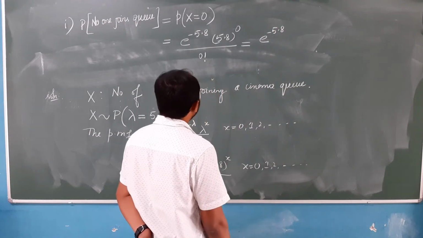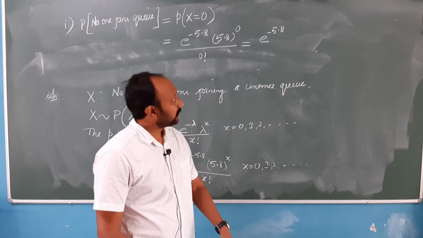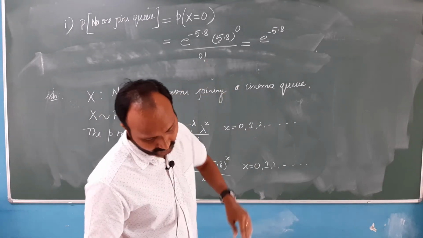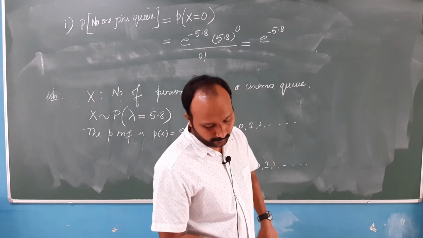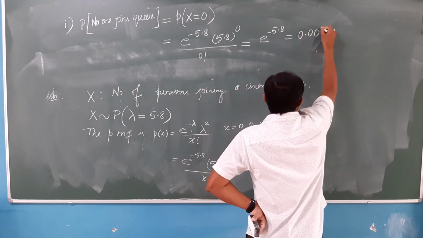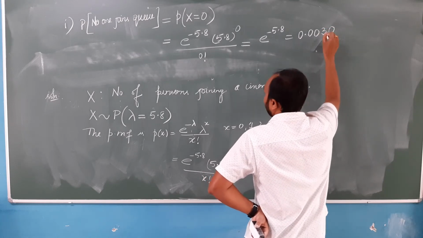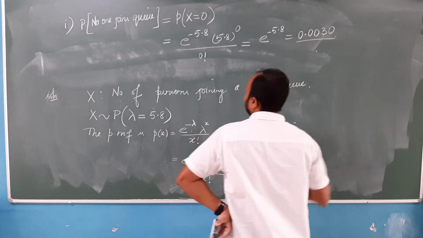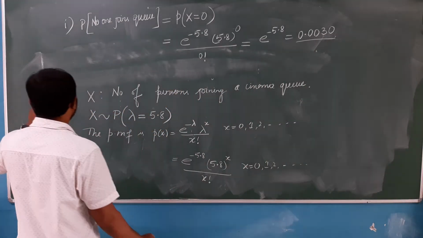If you use the Poisson distribution table, then e to the power minus 5.8 will give you the answer 0.0030, or else you can just keep it 0.003. Okay. So, this is the answer for the first question.